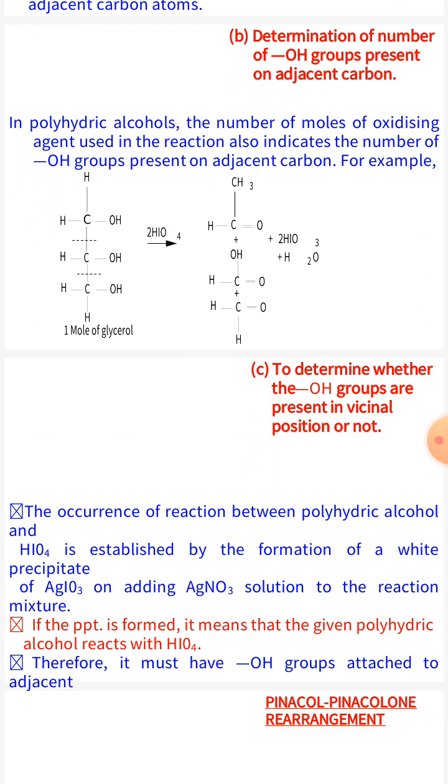Determination of number of OH groups present on adjacent carbon. In polyhydric alcohols, the number of moles of oxidizing agent used in the reaction also indicates the number of OH groups present on adjacent carbon.